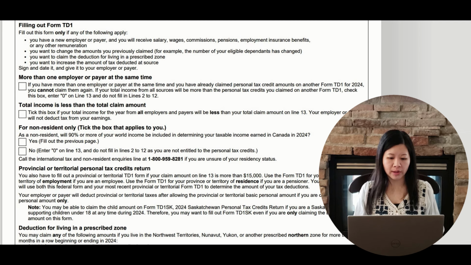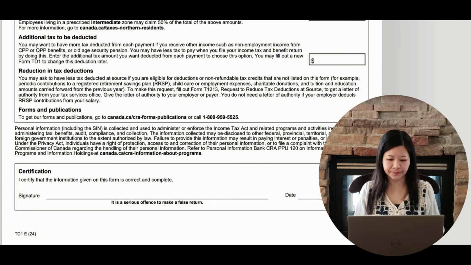If you have more than one employer, you need to fill in a TD1 form for each of the employers. If you've already claimed personal tax credit amounts on another TD1 form for the same year, you cannot claim the same credits again. If you are a non-resident, please consult with a professional. In addition to the federal TD1 form, you have to fill out a provincial or territorial TD1 form as well.